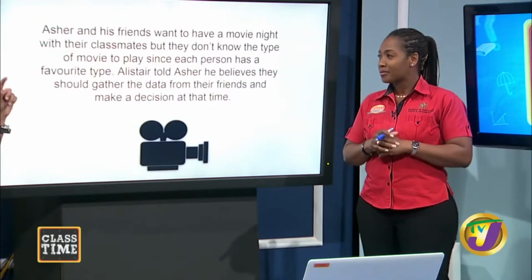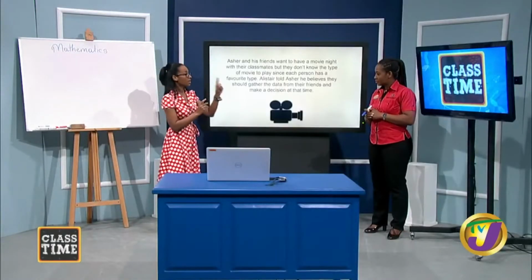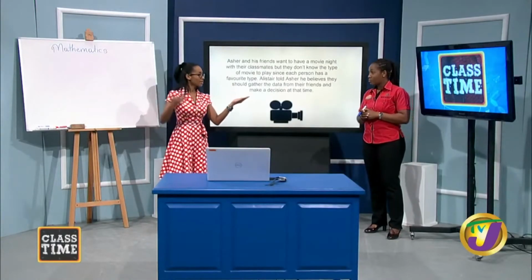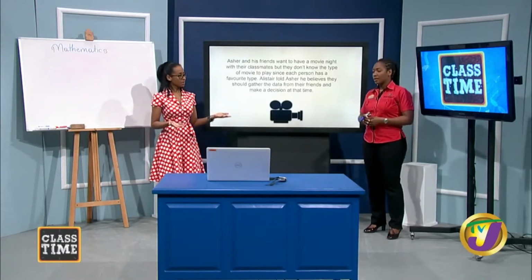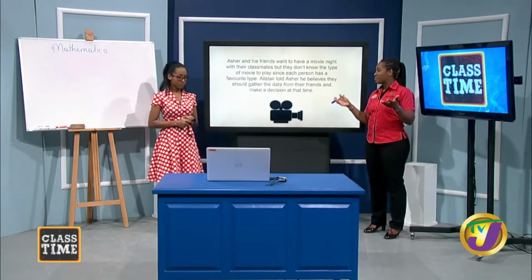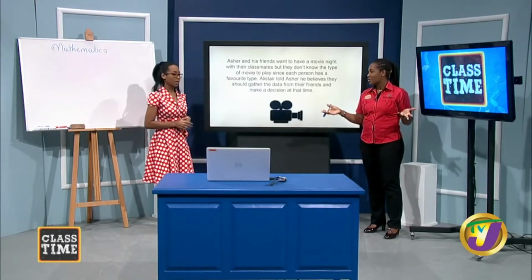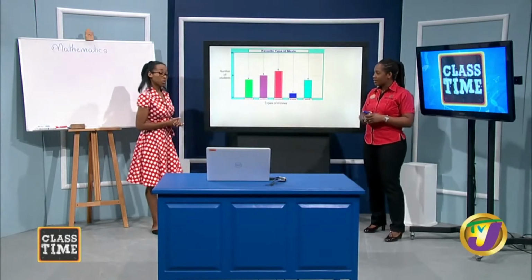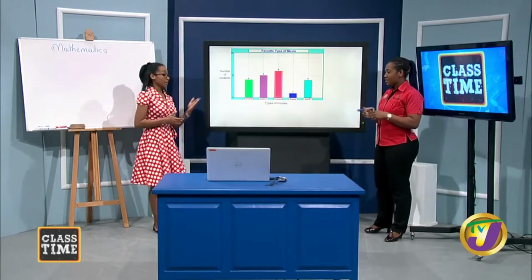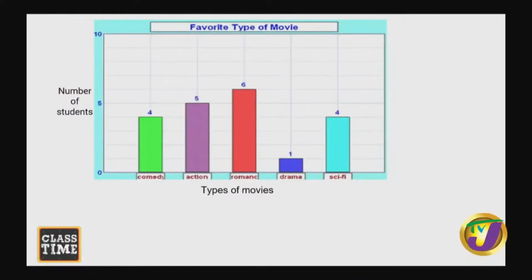And in gathering the data, it's so good that they're not only using what they like, Alistair and Asher, but they're looking at their classmates. Exactly, because it's going to benefit their classmates. So they're trying to choose the best fit type of movie to watch, the favorite type of movie. So let's take a look here. They collected their data and presented it on a bar chart. So let's see what movies they have in mind: comedy, action, romantic, drama, and sci-fi.